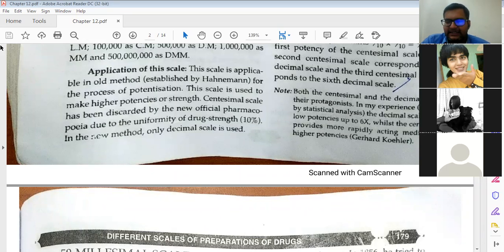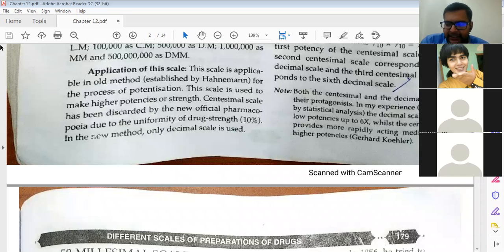Both are different scales. Suppose you want to give 1C potency to any patient, okay? Just listen, but you don't have C potency. So you cannot give 2x potency of the same thing. Understood or not? Okay, mathematically everything is okay. Mathematically you can prove, but practically as per our book, because both are separate, different scales, that's why you cannot do that.